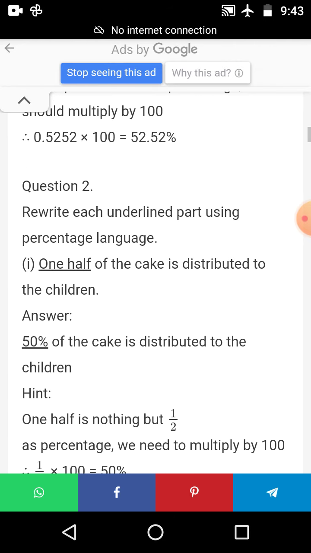Okay, then we have completed fill in the blanks. Then see the second Roman numeral. Rewrite each underlined part using percentage language. They have given what? You have to tell in percentage language. 1/2 of the cake. They have given 1/2. That means 50%. Okay, ma'am?